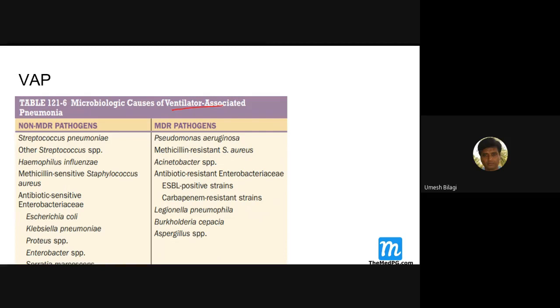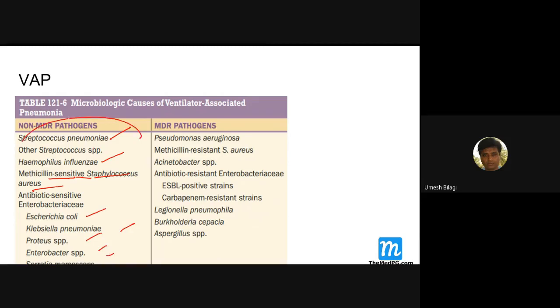Microbiological causes for ventilator associated pneumonias: the non-MDR and MDR. If you are suspecting non-MDR, it is Streptococcus pneumoniae, influenza, methicillin sensitive Staph aureus, Escherichia, Klebsiella, Proteus, and all these things.